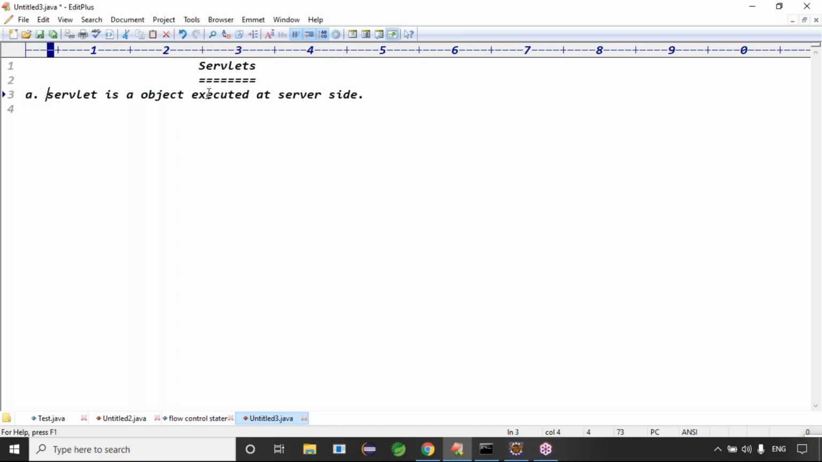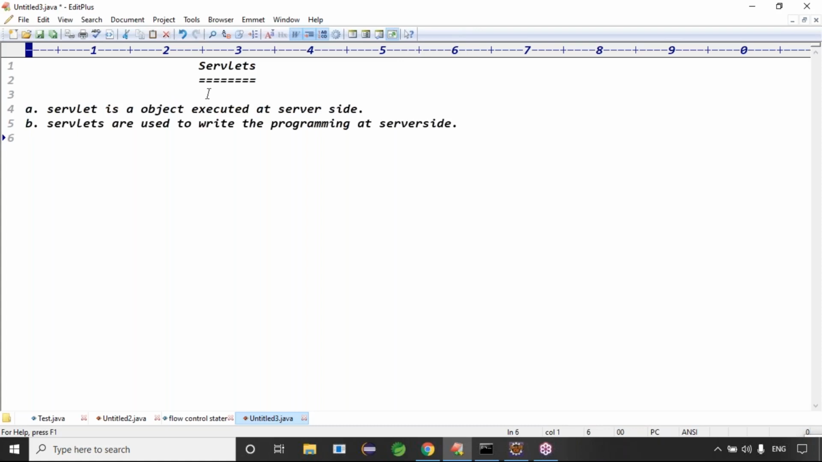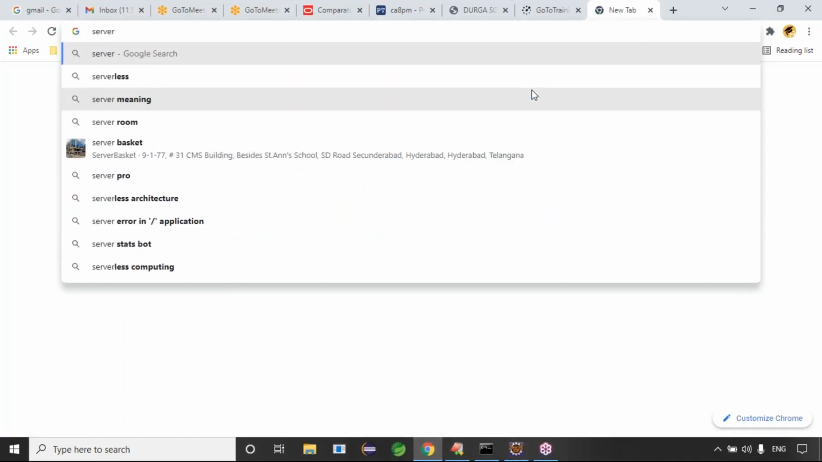The second point you can say is, servlets are used to write the programming at what? Servlets are used to write the programming at server side, right? Exactly. The first point, servlet is an object executed server side, and servlets are used to write the programming at server side, right? Exactly.